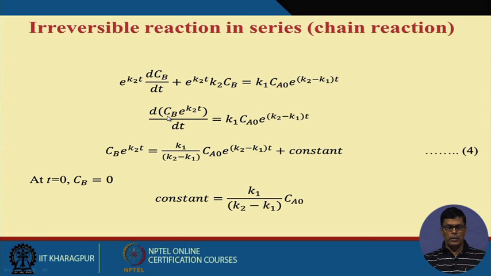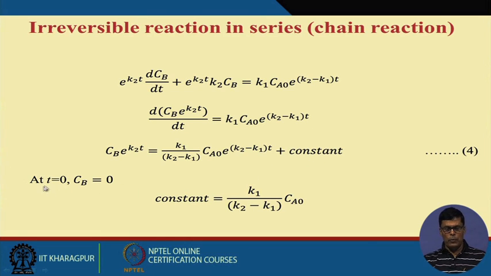Now this is dCb e to the power K2T by dt equal to K1 into Ca e to the power K2 minus K1 T. So Cb will be equal to K1 by K1 minus K2 into this, plus a constant.